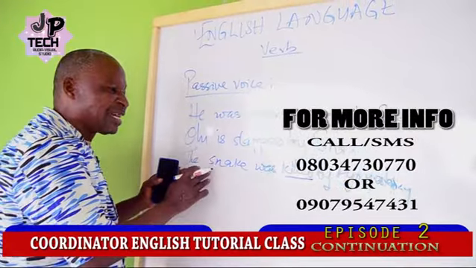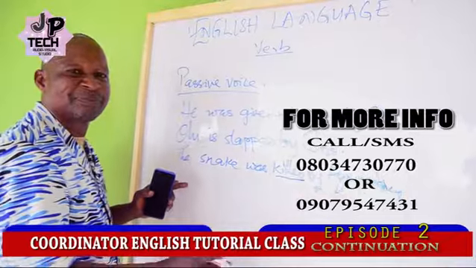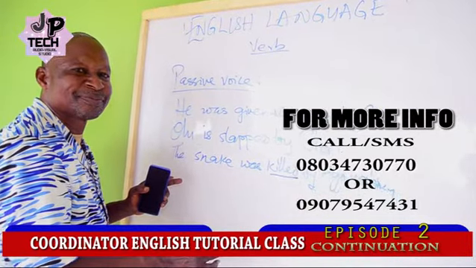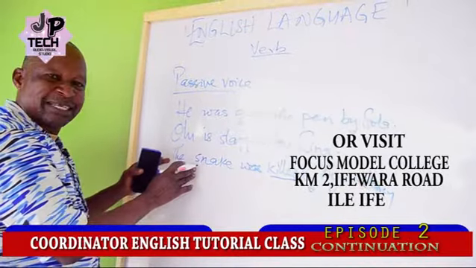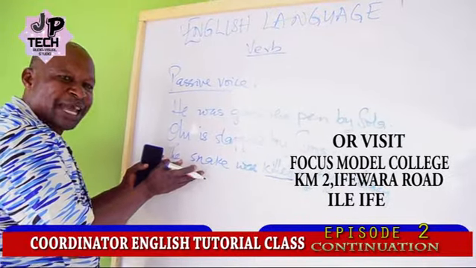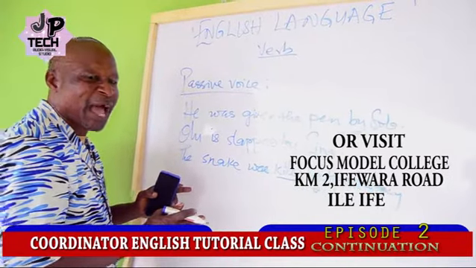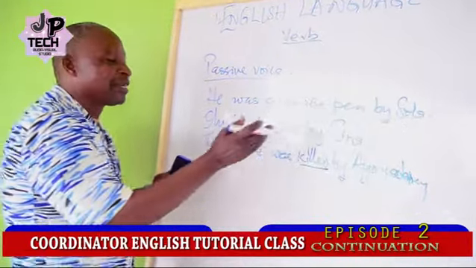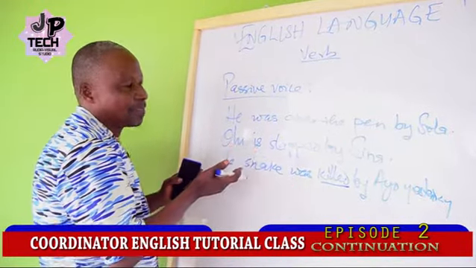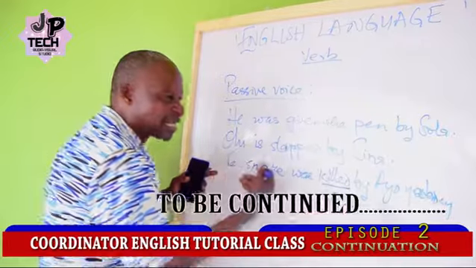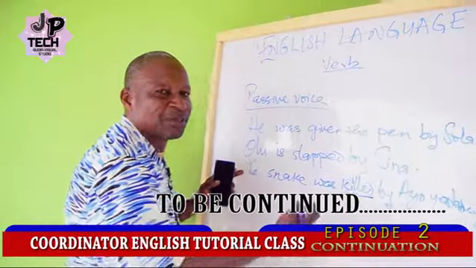It is not the snake that killed Ayo. On the contrary, it is Ayo that killed the snake. So the subject here is receiving the action. And in this case, we say that the verb killed is in the passive voice. The expression is a passive expression or passive sentence.